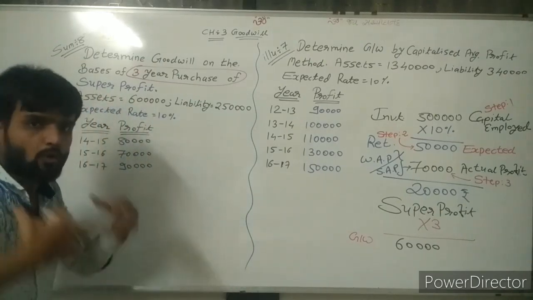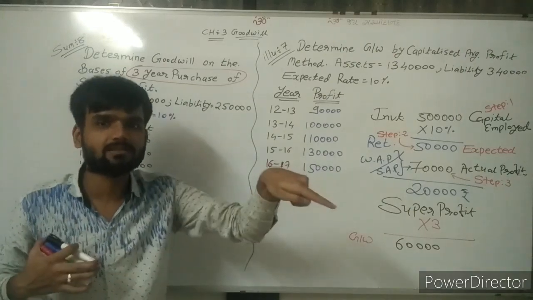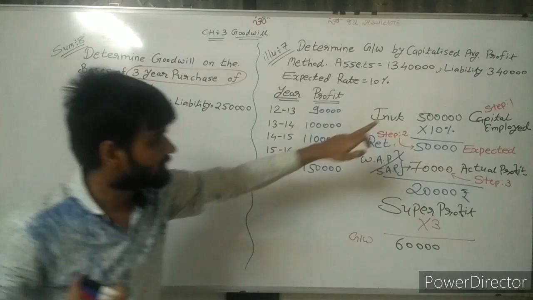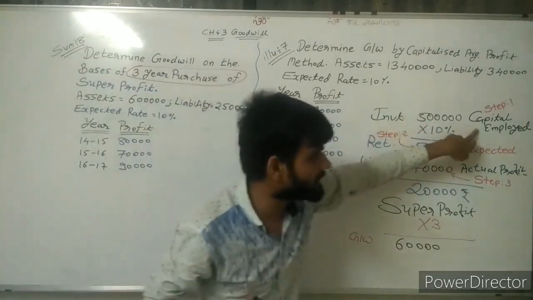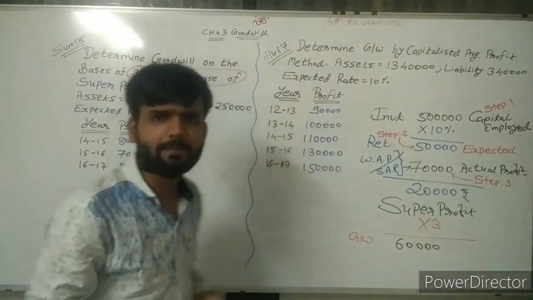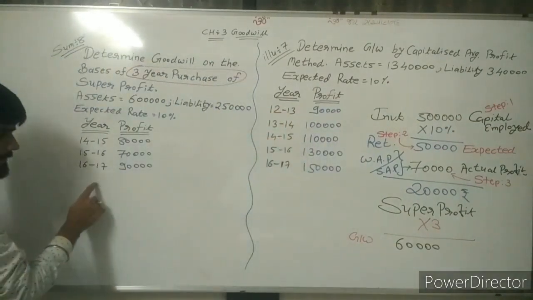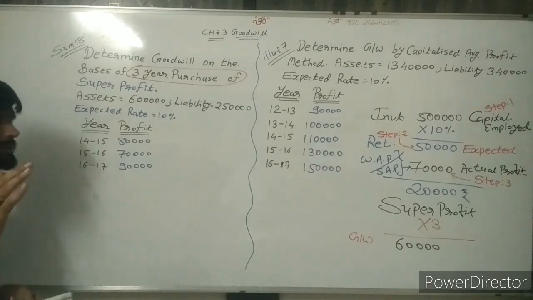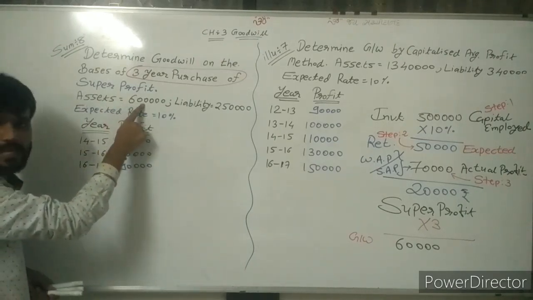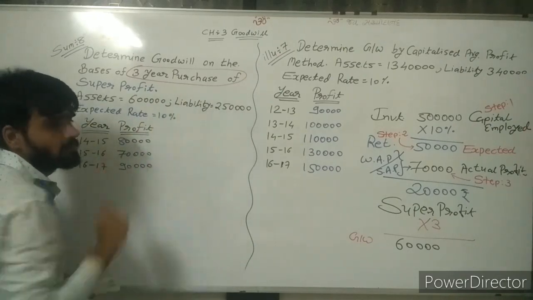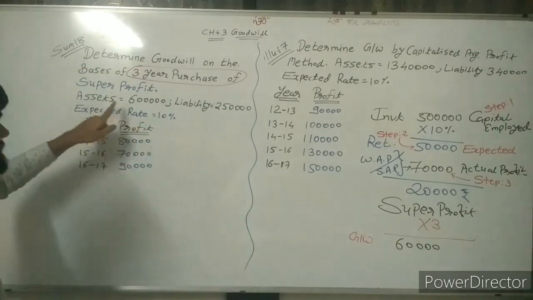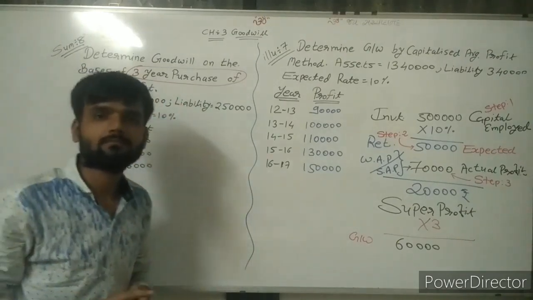Now for super profit, what is my investment in the business? This investment we need to find. Capital employed we need to find. So first of all, find capital employed. Total assets are given as 6 lakh. Liability is given as 2,50,000. Now capital employed means assets minus liability.